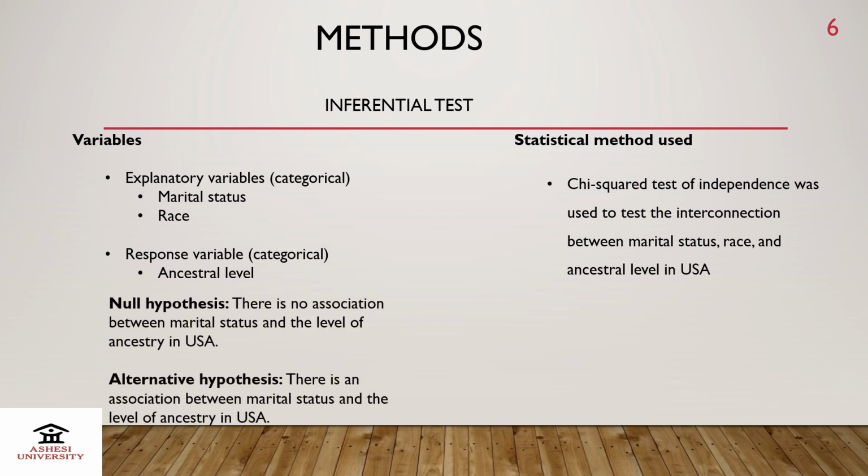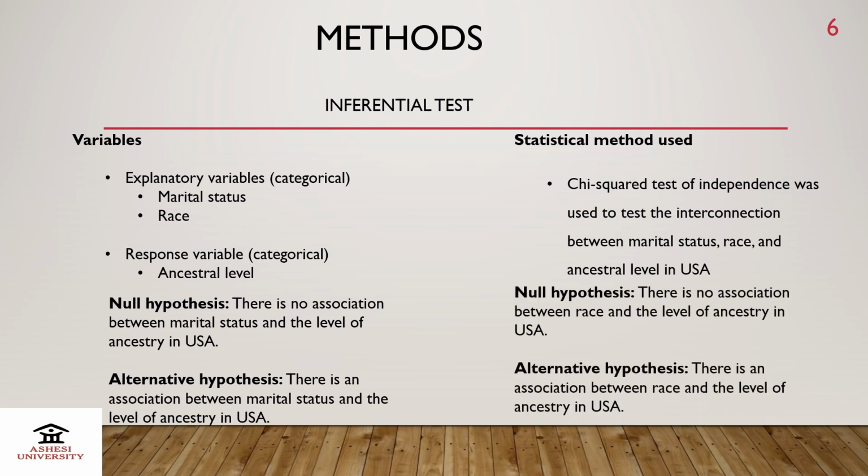The null hypothesis for the first association is that there is no association between marital status and the level of ancestry in the US. And the alternate hypothesis is there is an association between marital status and the level of ancestry in the USA. The null hypothesis for the second association is there is no association between race and the level of ancestry in the USA. And the alternate hypothesis is there is an association between race and the level of ancestry in the USA. So we'll move to our results.